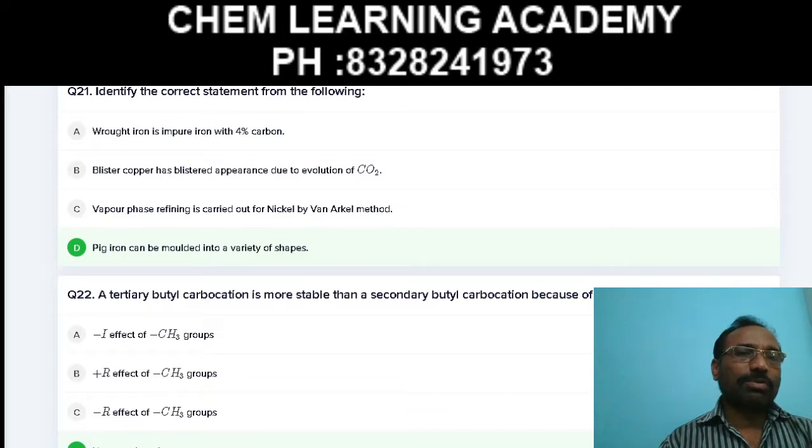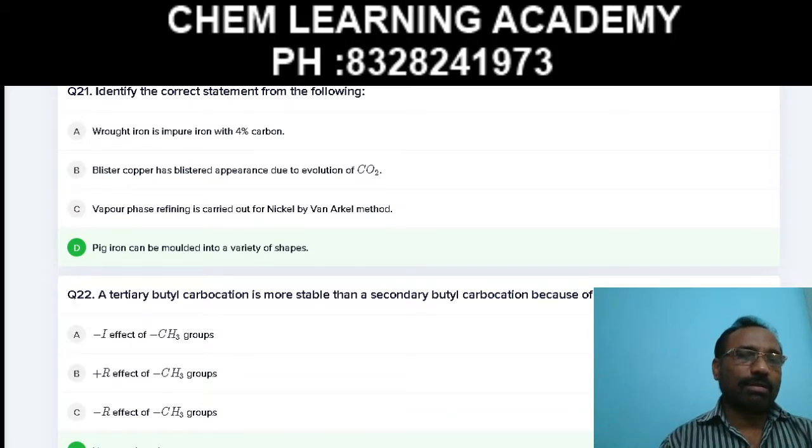Now you see the question number 21. Identify the correct statement from the following. Wrought iron is impure iron with 4% carbon. It is a wrong statement. Why? Because the purest form of iron is wrought iron. Next B. Blister copper has blister appearance due to evolution of CO2. It is not evolution of CO2, it is evolution of SO2, therefore it is also a wrong statement.